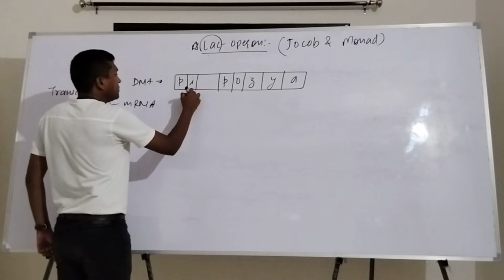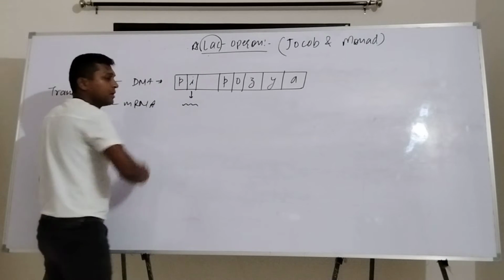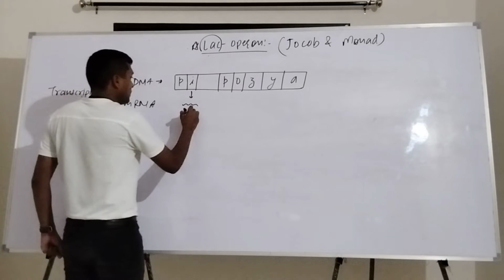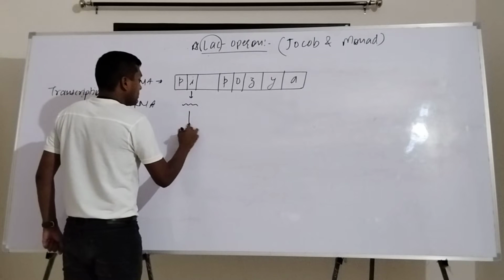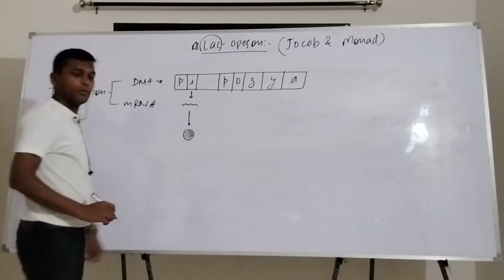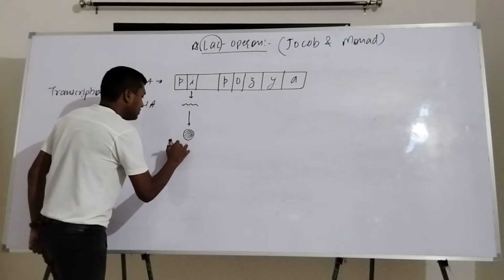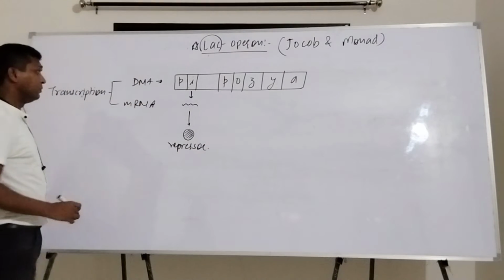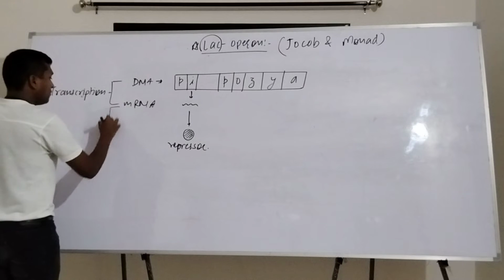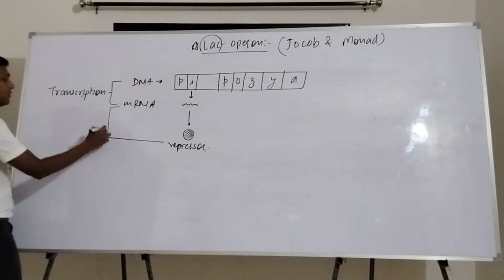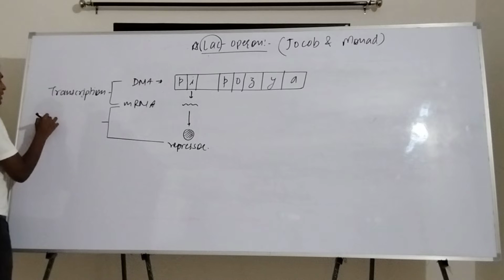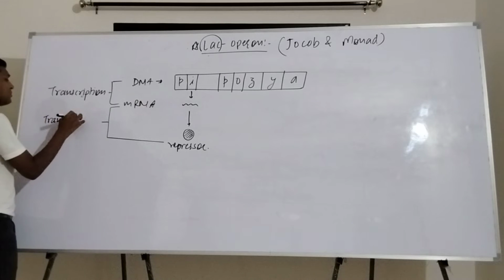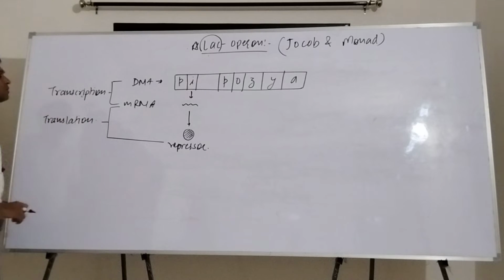From this I region, there is production of mRNA, and from that mRNA, there is production of the repressor molecule. This process, from mRNA to the production of the repressor molecule, is called translation.